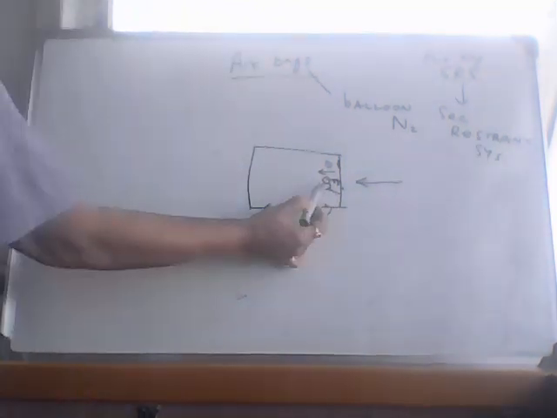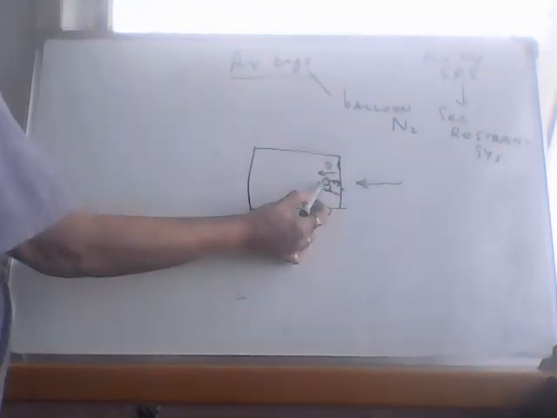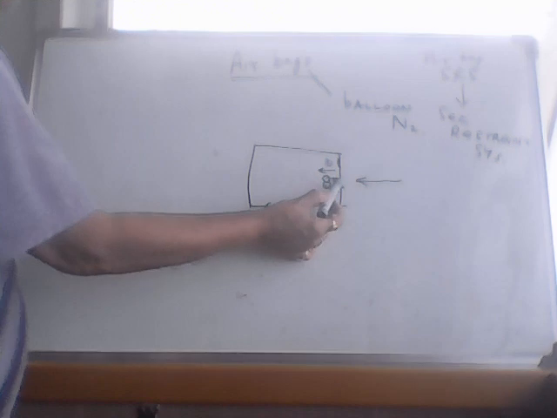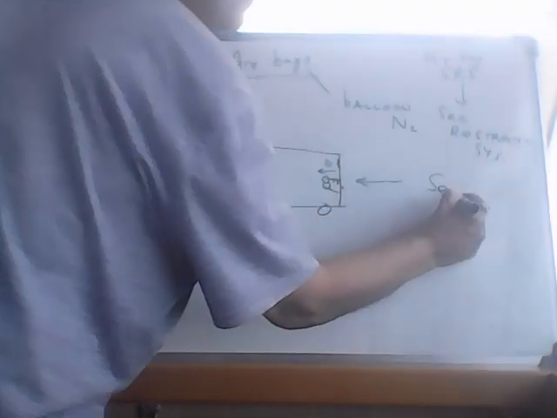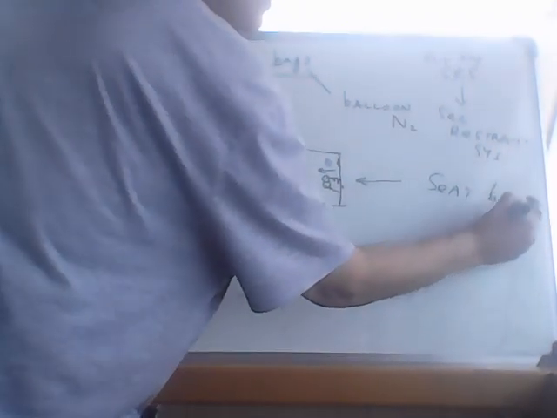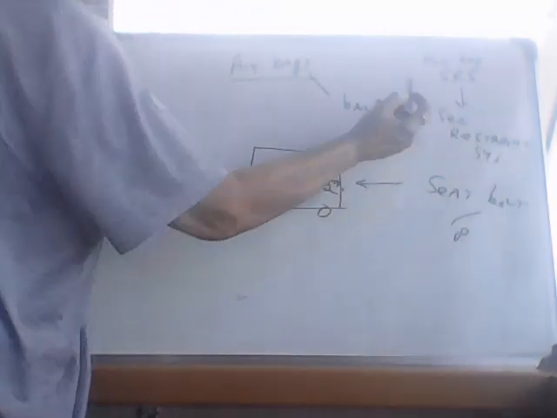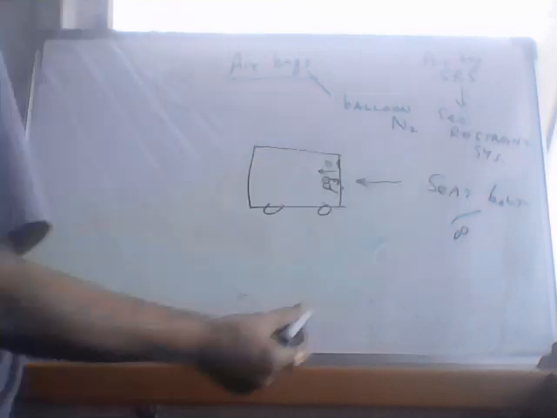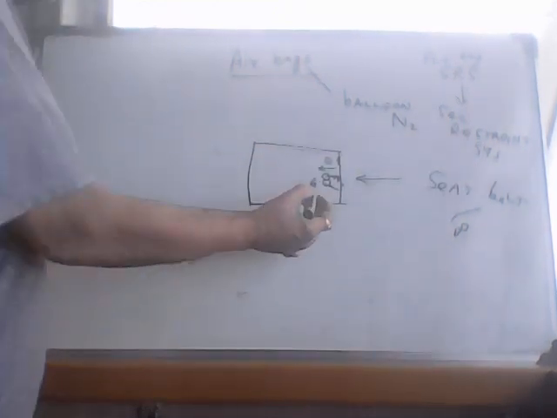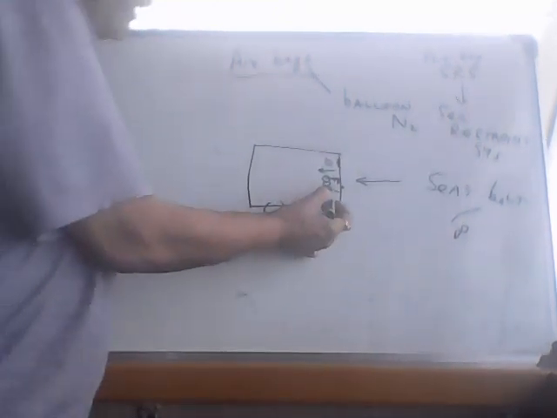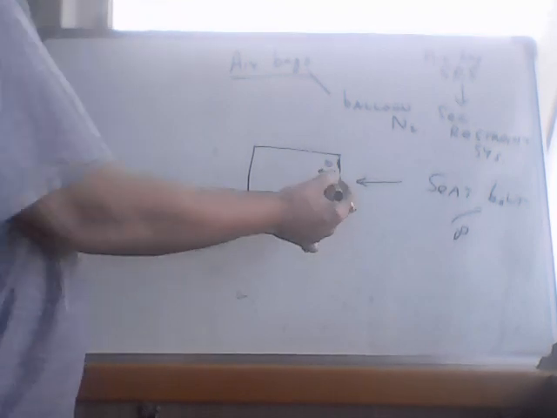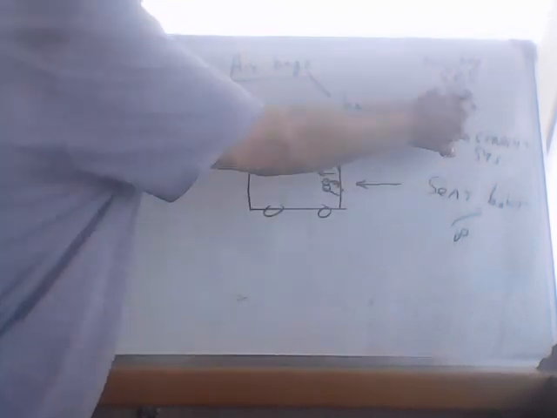Your primary restraint system, which will keep you on your seat and also prevent your head from going forward, is your seat belt. So seat belt is your primary restraint system and airbag is your secondary restraint. If you do not put your seat belt on, you will not be in your seat during the accident and the airbag will not protect you.